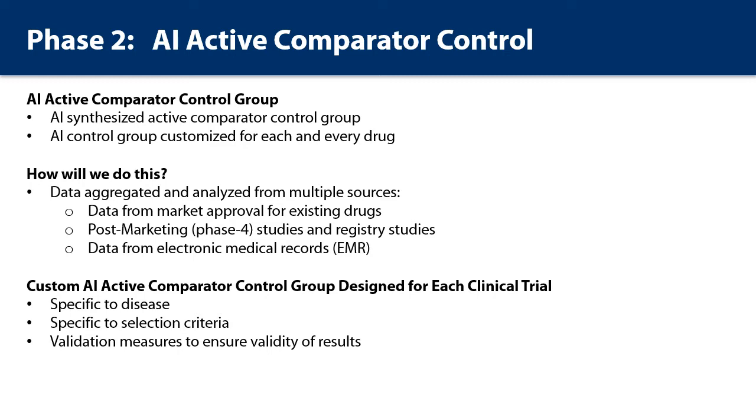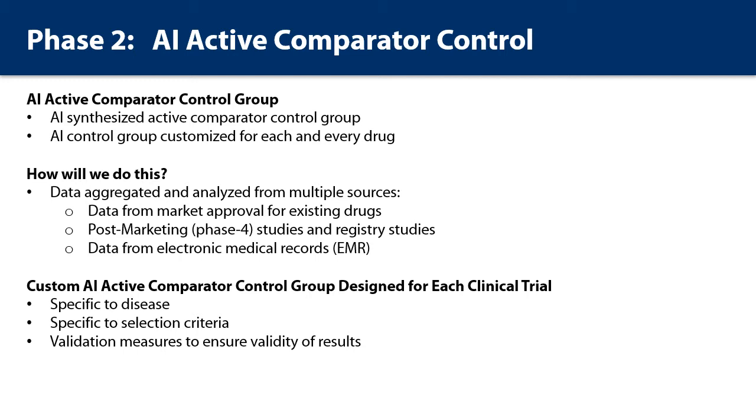The second product in my proposal is an AI synthesized active comparator group. An AI control group with an active comparator will be developed for each and every drug on the market. We will collect data generated from market approval of drugs on the market. We will combine this with data generated from post-marketing phase 4 studies and registry studies. Finally, we'll collect data from electronic medical records and all those studies which generated data on the specific therapeutic.